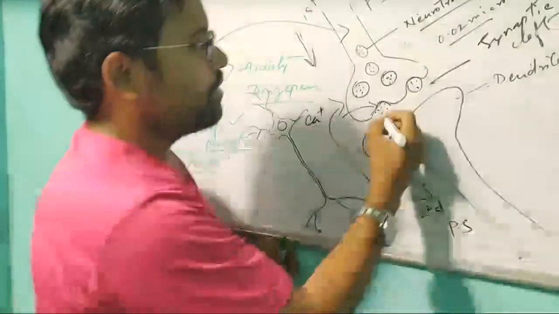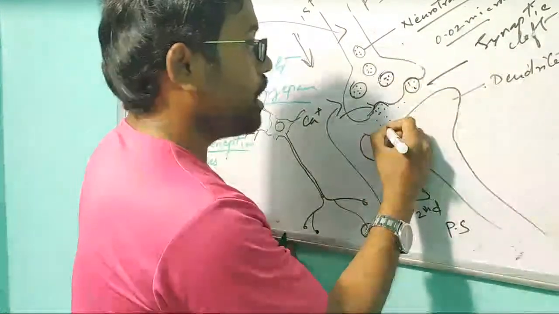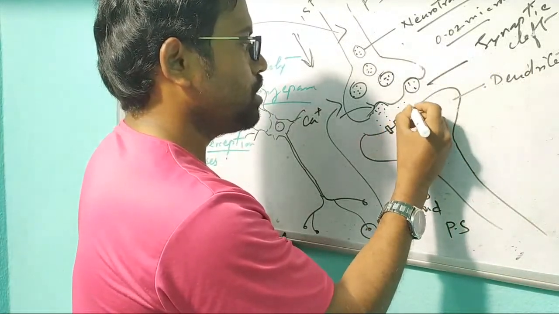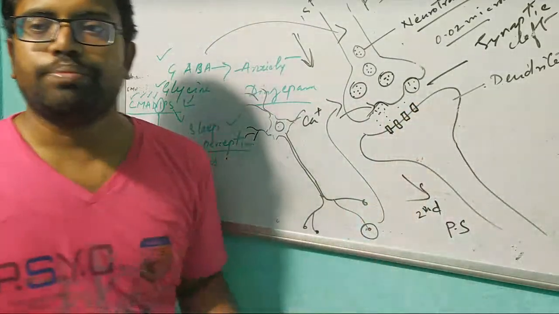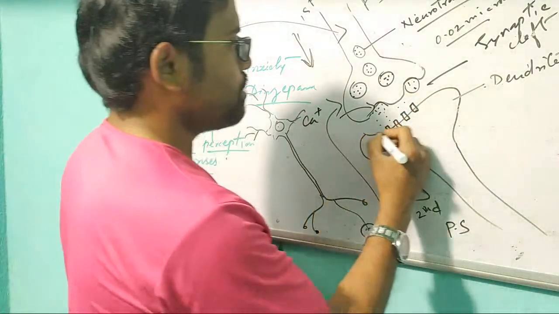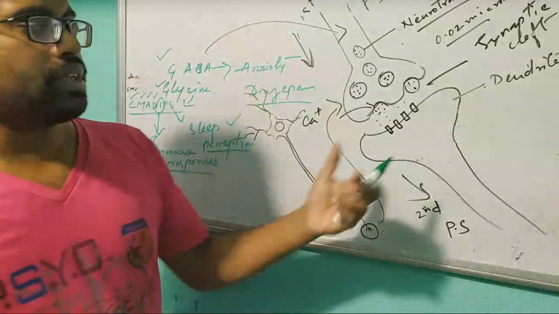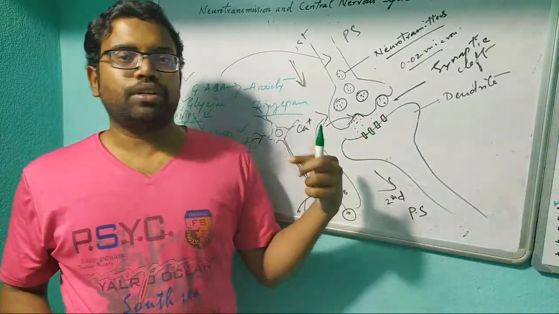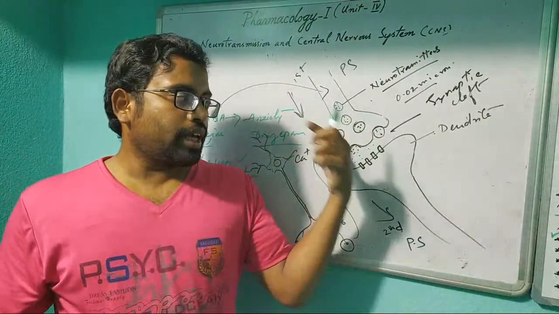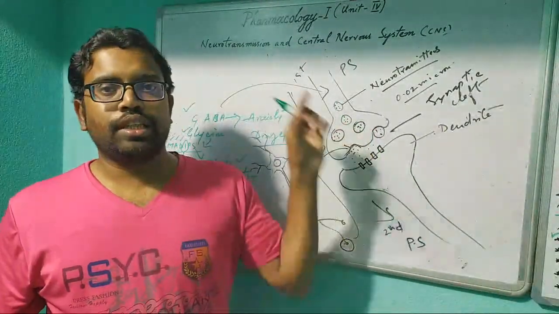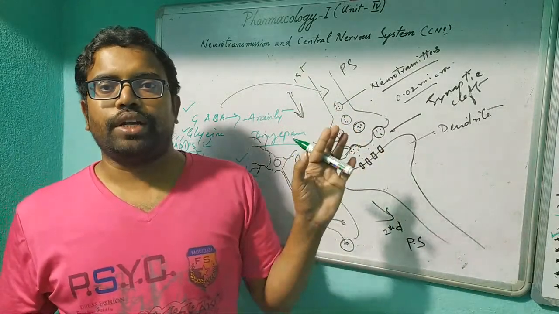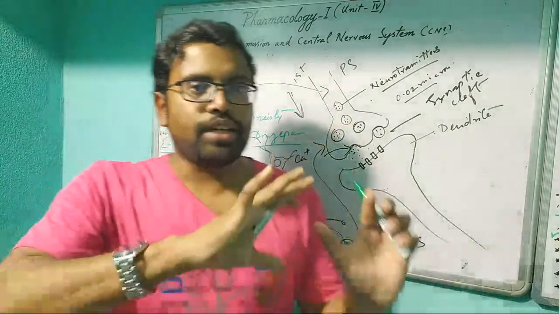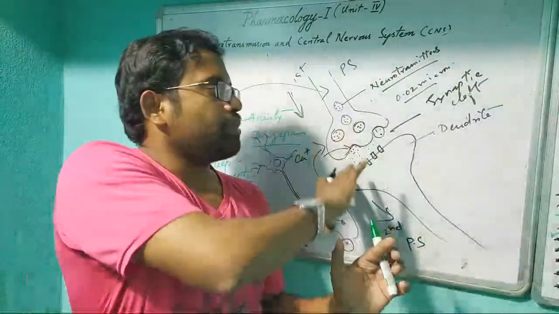Here the nerve terminal releases neurotransmitters, and in the postsynaptic nerve there are so many receptors, protein bodies. According to the neurotransmitter, only those receptors are present there, because they can recognize that in this receptor they have to bind.